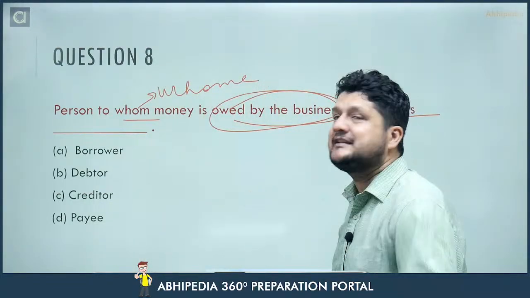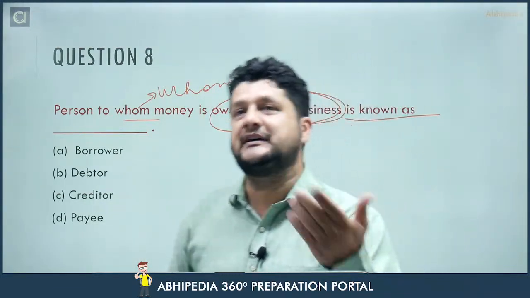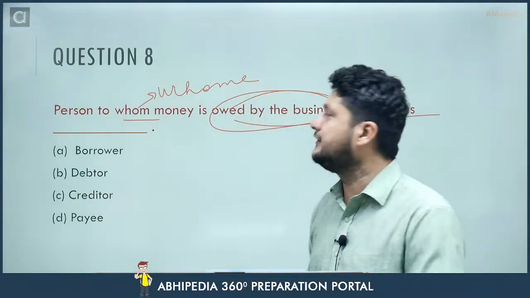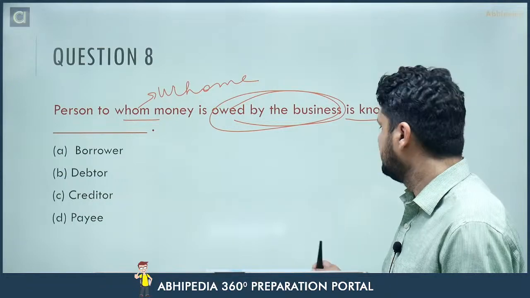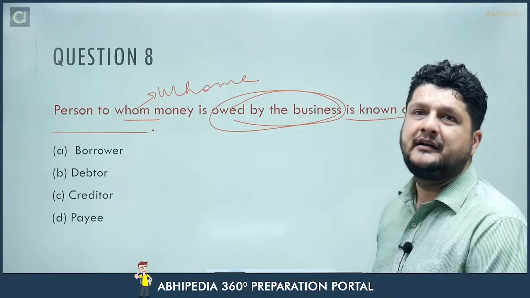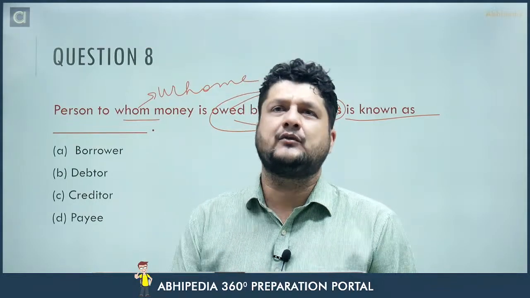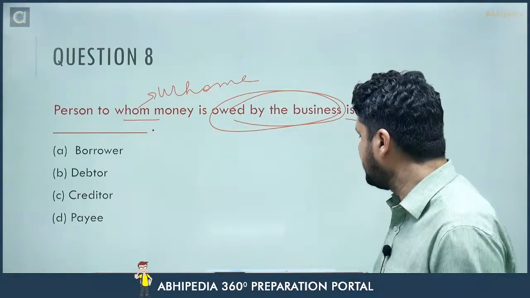And if the business has to receive money from some person, that person will be termed as a debtor. I hope it is clear to everyone. Anyone having doubts till now? I hope the terms and the questions are clear to you.